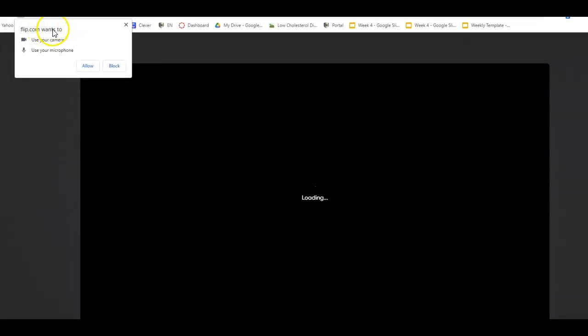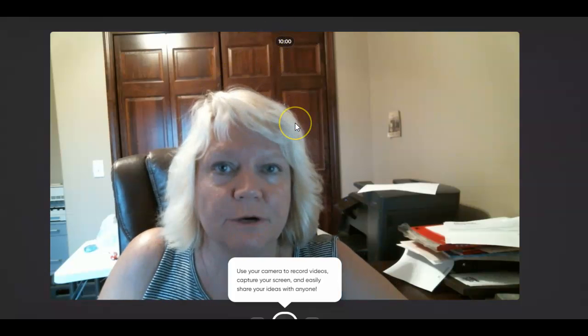So when you get this little thing right here that said Flipgrid wants to use your camera and your microphone, you have to hit allow, otherwise it will not work. So you're going to hit allow, and there we go. It starts to come on, and this is where you're going to read your story. So you want to make sure that your video is facing you and that you have your story in your lap ready to go.